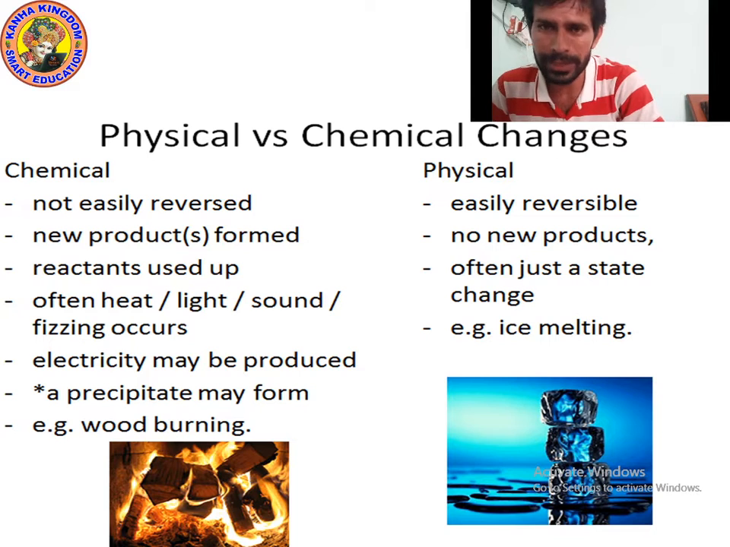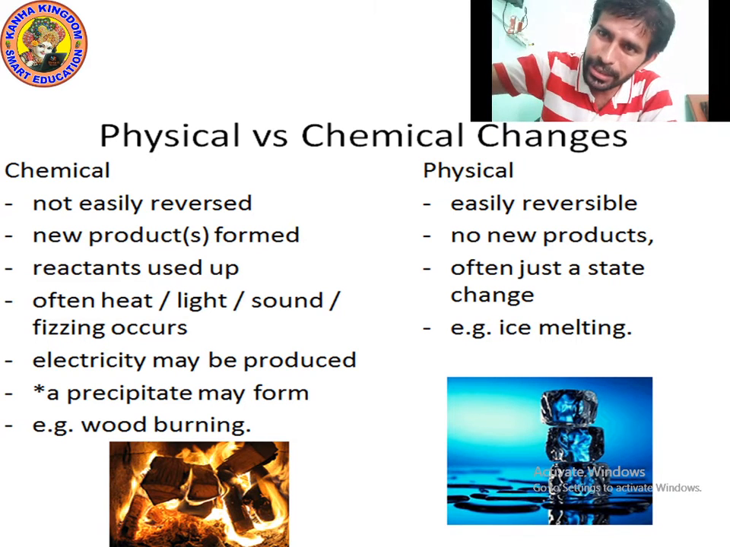So chemical changes are not reversible, always a new product forms. Often heat, light, sound, and fizzing occur, and electricity may be produced. And in physical change, it is easily reversible, no new product forms, often just a state change. I hope you understood. Now let's move on to the next point.